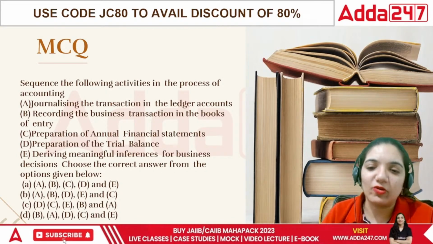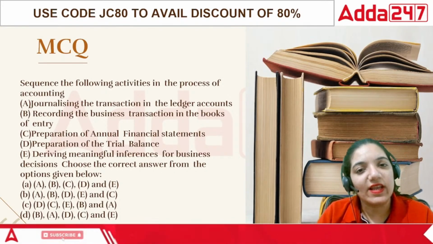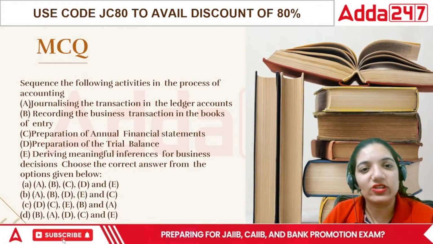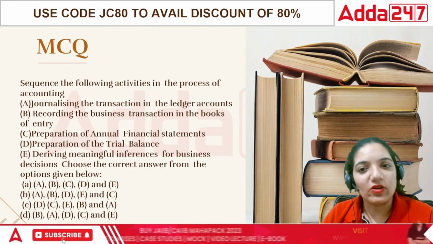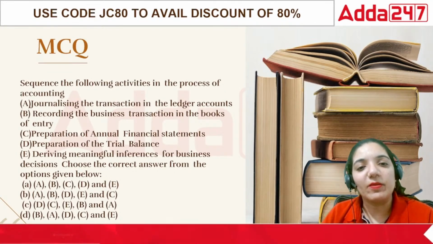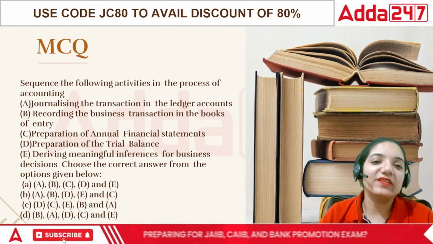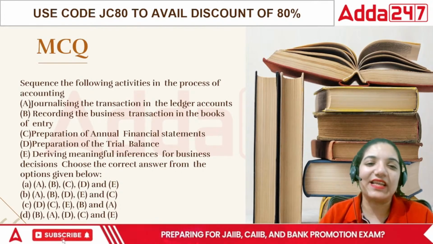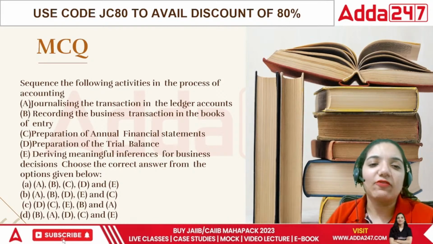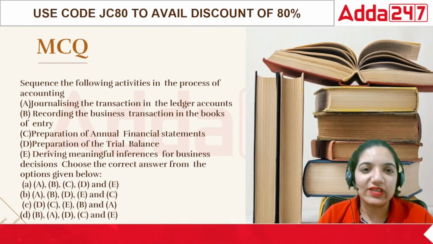First is journalizing the transaction in the ledger, then taking it to the recording of the business transactions in the books of entry, then preparation of the annual financial statements and preparation of the trial balance, and last is deriving meaningful inferences for business decisions. You need to choose the correct statement.